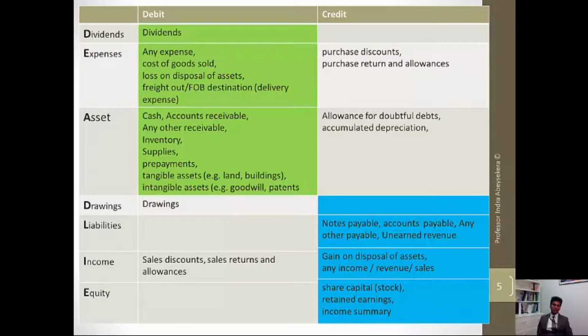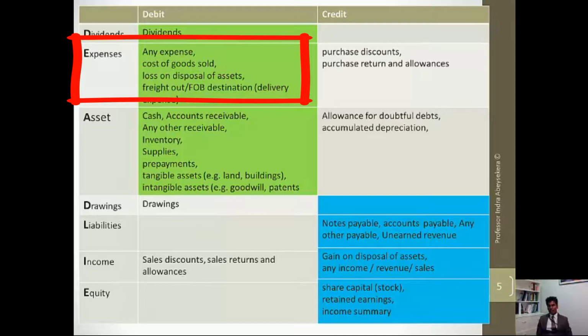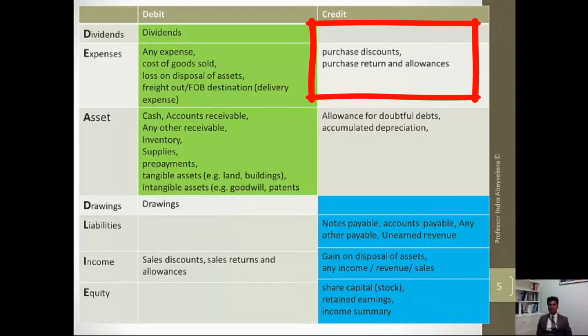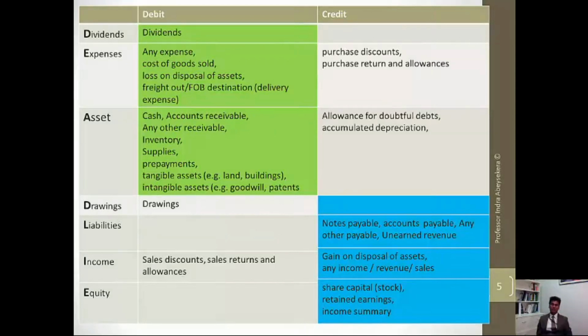There are exceptions. Expenses are normally recorded as debits, but exceptions are purchase discounts, purchase returns, and allowances. Those are normally recorded as credits.